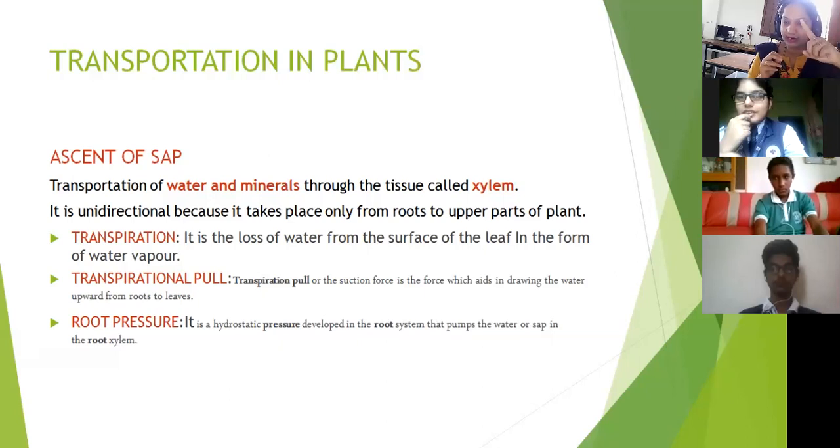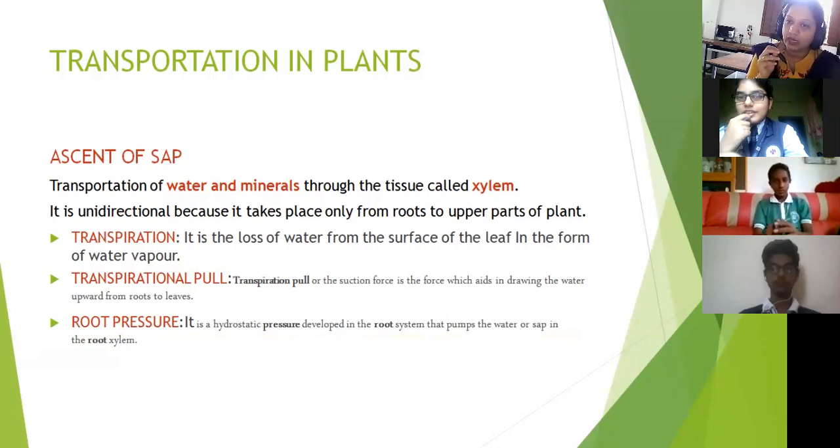Only one thing I am telling, from root to leaf. Similarly, it happens from root to stem, root to seeds, root to flower. Okay, only one I am taking, from root to leaf. So the suction force which is needed to draw the water from root to the leaf is known as the transpirational pull.